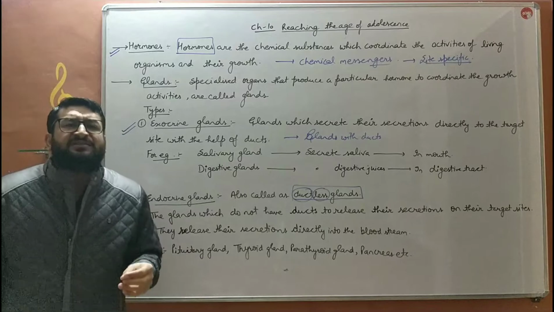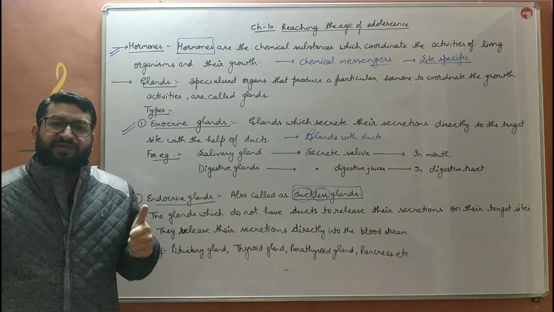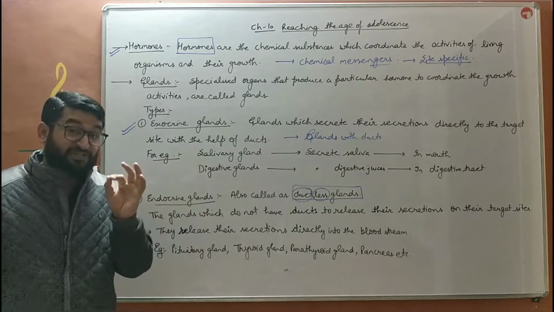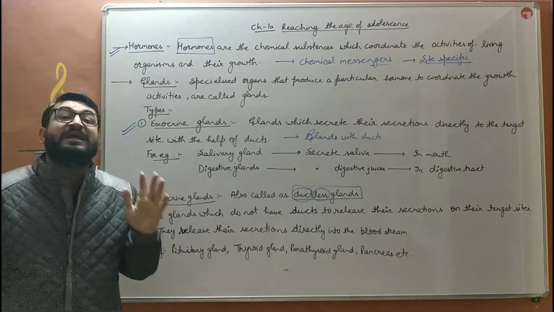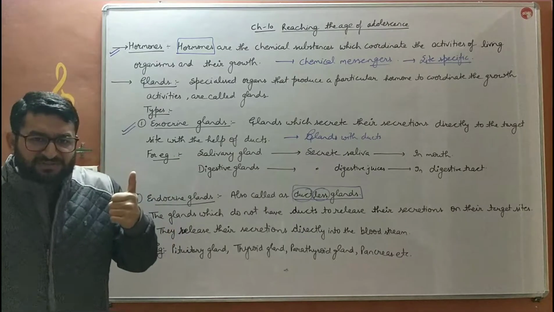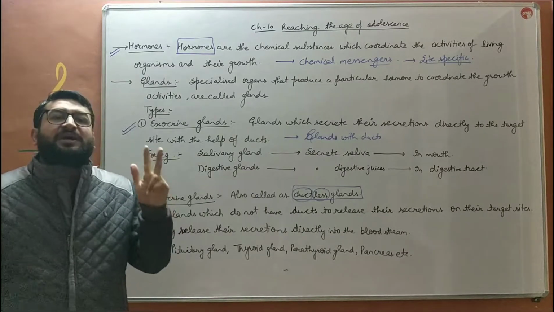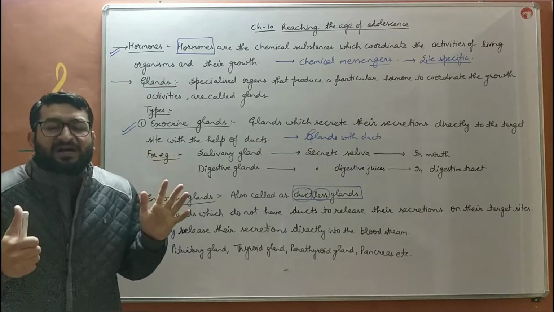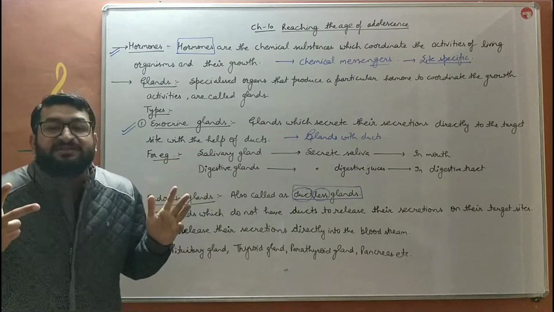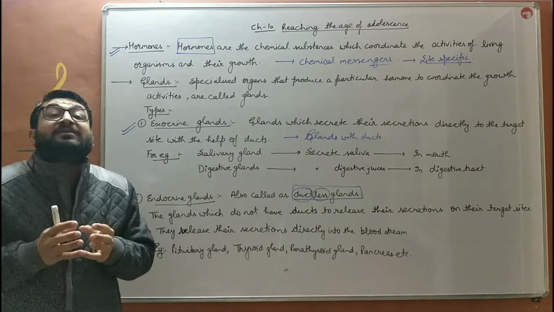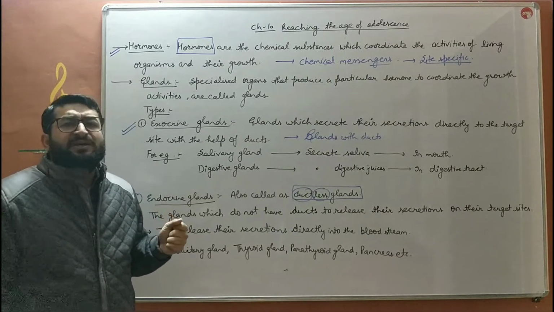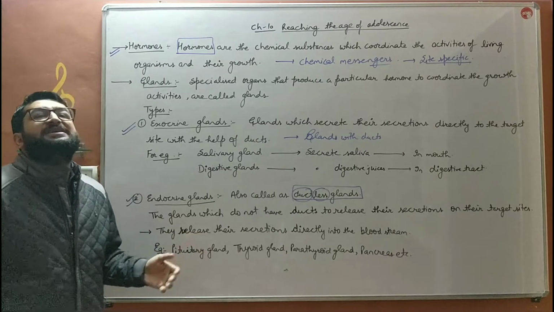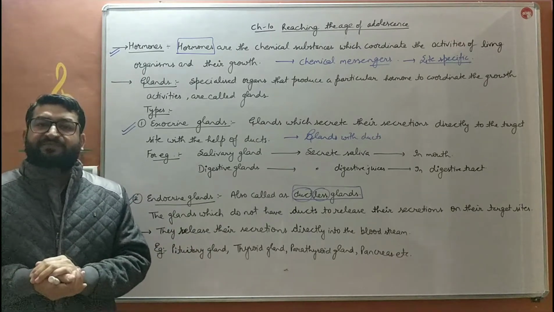There are major 10 endocrine glands present in our body, and that's why that system is known as the endocrine system. It's a specialized system of our body which contains major 10 glands: hypothalamus, pituitary, thyroid, parathyroid gland, thymus gland, pancreas, testis, ovaries. So these are major endocrine glands. There are in total 10 endocrine glands present in our body बच्चे, which release their secretions into the bloodstream.